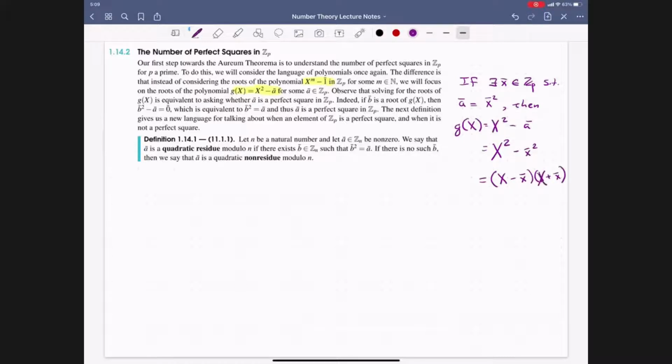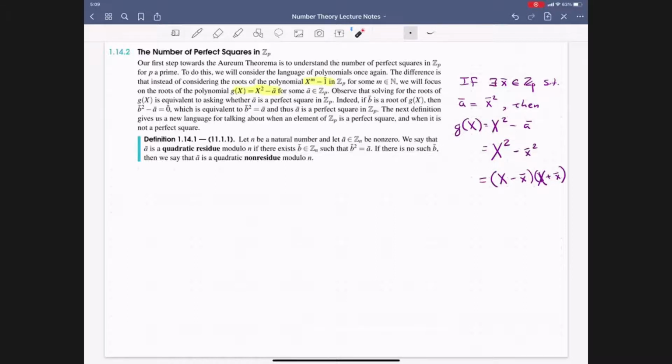So keep in mind our convention for this course. Whenever we see capital X's, or capital Y for that matter, we are looking at variables, whereas the lowercase x, y, z's, we are considering them as actual elements. So in this case, lowercase x bar is an element of the integers modulo p. And so we would have that the roots of g of x will be precisely lowercase x bar and the negative of it.